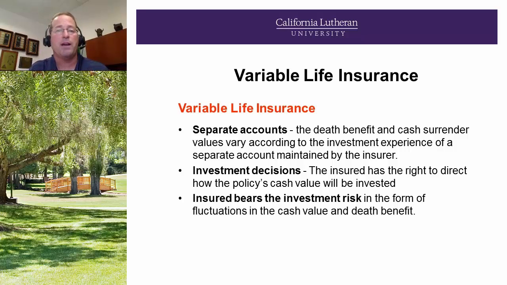So you'll see large cap, small cap, blends, bond funds, international equity, international index. There'll be a large palette of funds that they can either choose the insurer's allocation based upon their risk tolerance, or they can create their own portfolio. And now the insured bears the investment risk in the form of fluctuations in the cash value and death benefit.